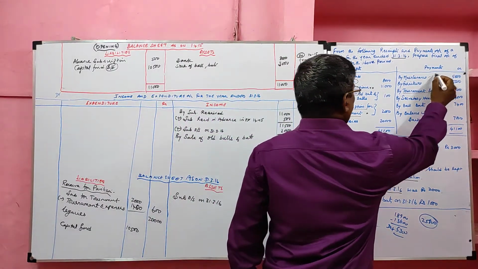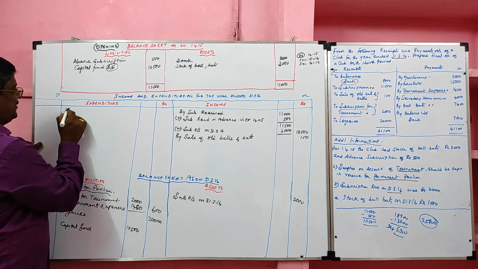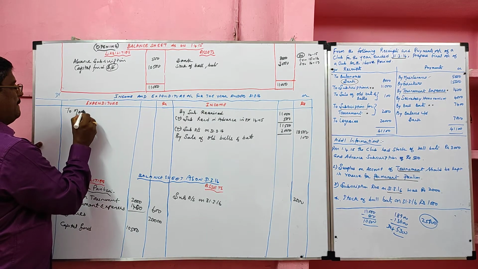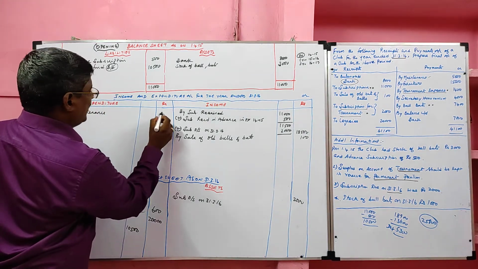First one is maintenance. It is a revenue expenditure. It should be debited. It should be recorded in the expenditure side. Maintenance, its value 5000 rupees.